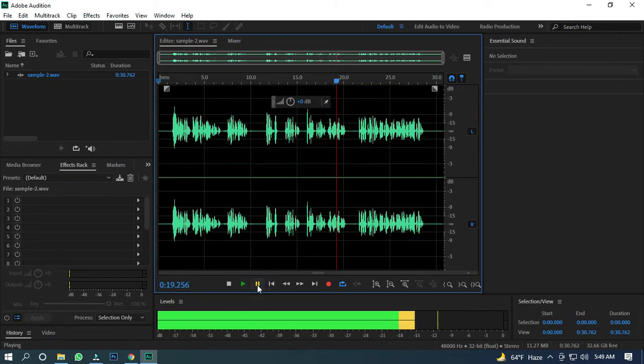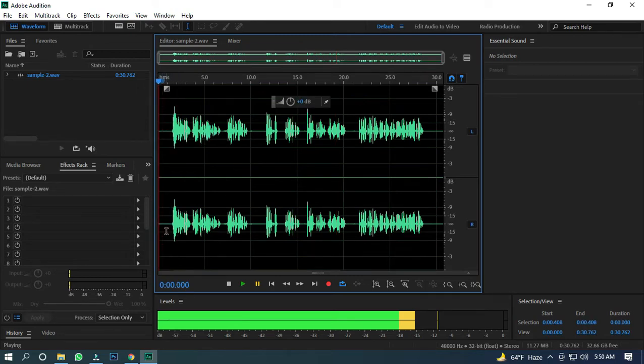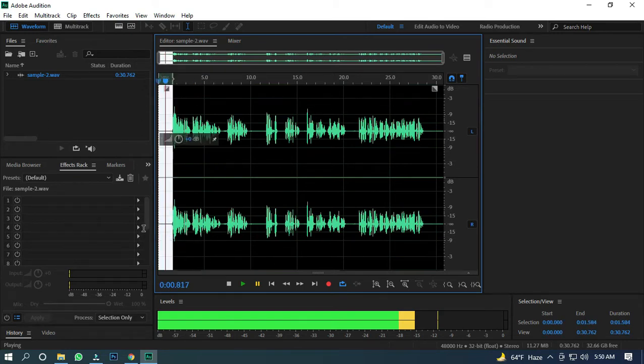As we hear, there is a background noise on this track and we have to remove it. First step, we have to take a sample of the noise. Suppose this is the place, before we click play, you have here the mouse clicking noise and also background noise. So we can select this area as a sample of the noise.